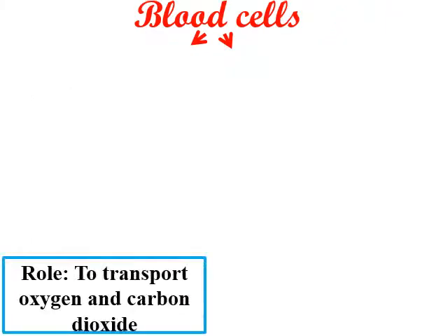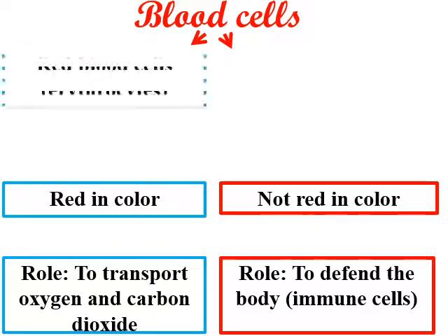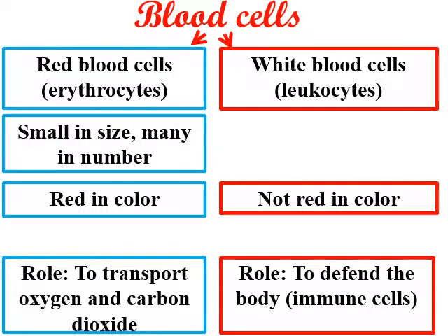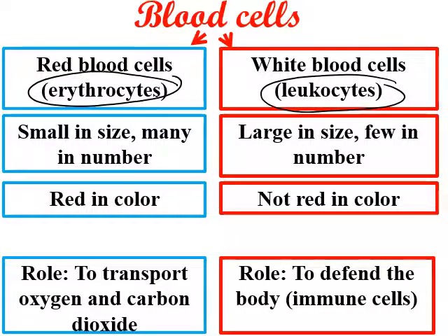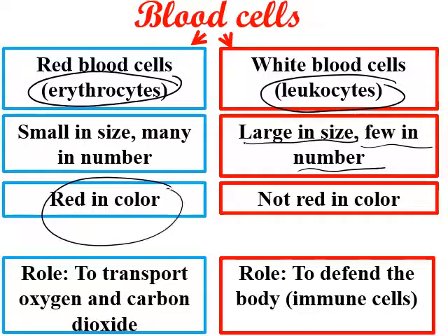Blood cells are divided into two groups. First, red blood cells, which have another name, erythrocytes, and white blood cells, which have another name, leukocytes. Red blood cells are small in size and many in number, while white blood cells are large in size and few in number. Red blood cells are red in color, while the white ones are not.